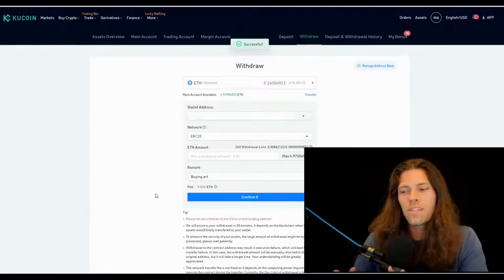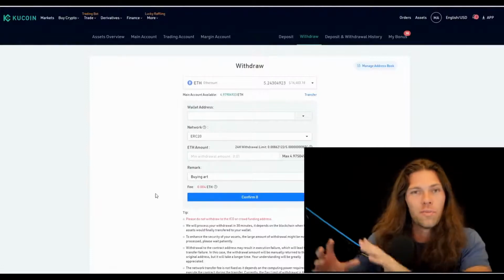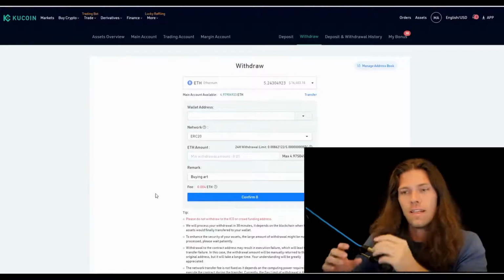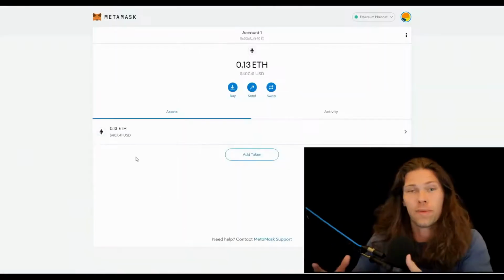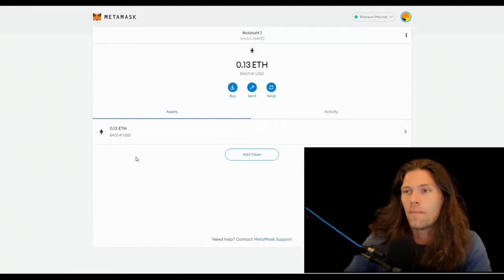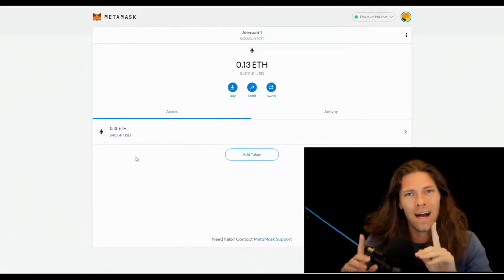And there we go. So this will take anywhere from a couple minutes all the way up to potentially 30 minutes to go through. It does vary a little bit, but just keep an eye on your MetaMask wallet and it'll pop up there. So for me, it only took a couple seconds and it's in our MetaMask wallet here. Now it's time to buy some art.